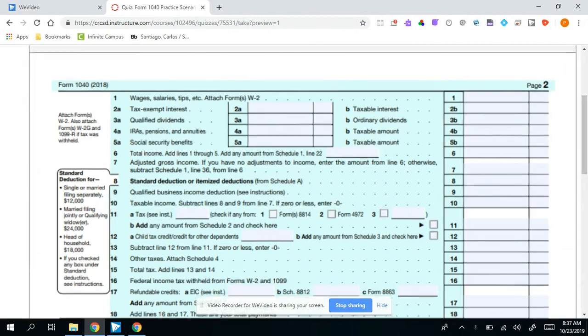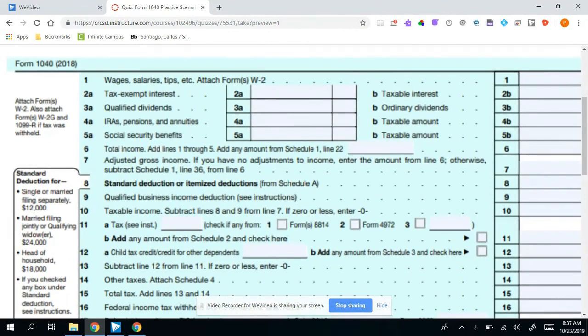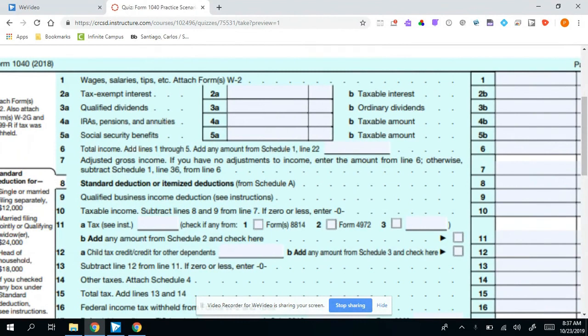Is line one. Line one is wages, salaries, and tips, and that is going to be from any job that has provided the individual with a W-2. In these scenarios, I just provide you with the information without attaching a W-2. Every employer is required by law to give you a W-2. It's a summary of all of your earnings, your wages, and it tells you how much in taxes you've had taken out of the payments.